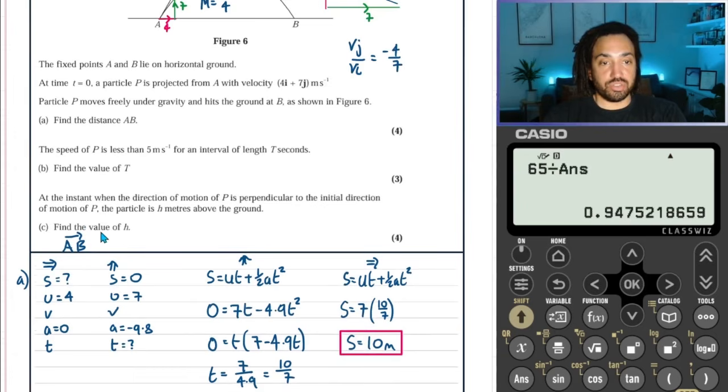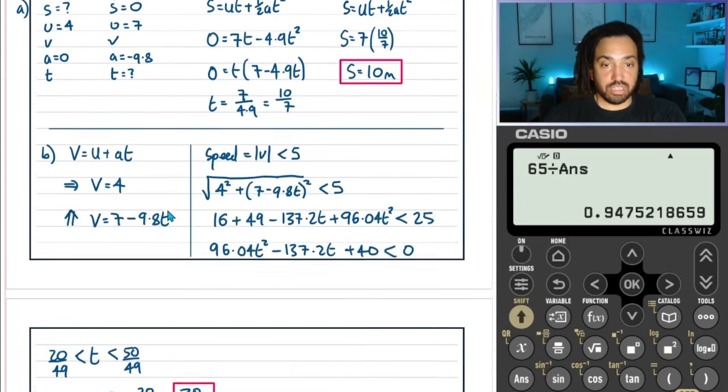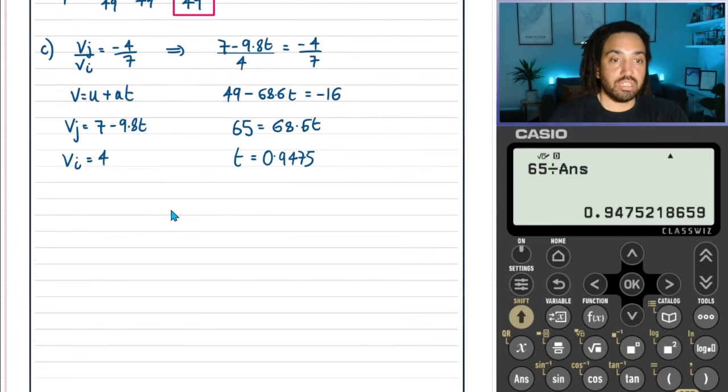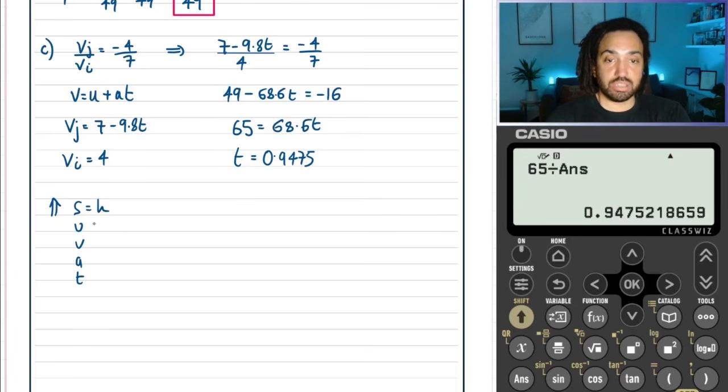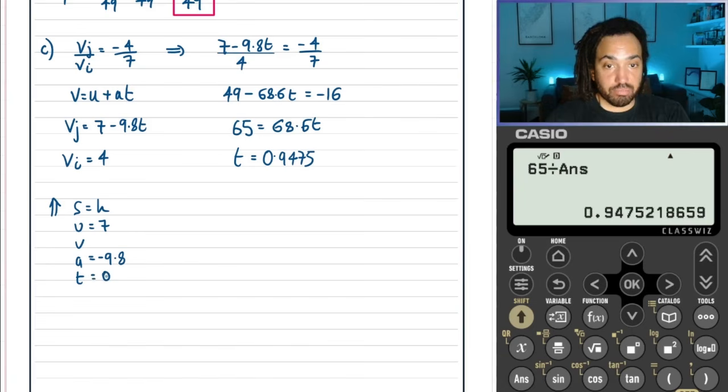Okay, great. Now the question doesn't actually ask us for the time. It actually asks us for the value of h, so the distance, so the height above the ground. So that means we're going to need to use a vertical suvat. So let's write out our suvat again. So the displacement is what we've been referring to as the height, so h. Initially it was going 7, and the acceleration is always minus 9.8 in the vertical, and we now know the time.